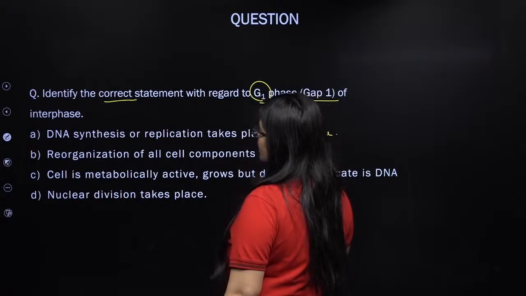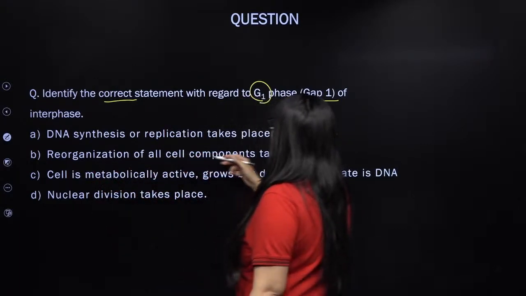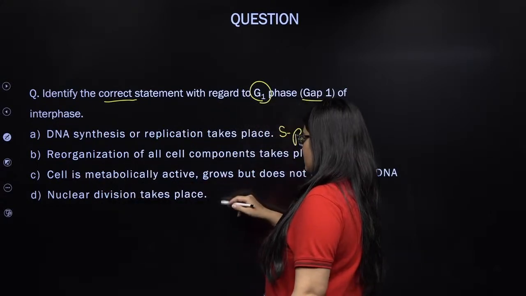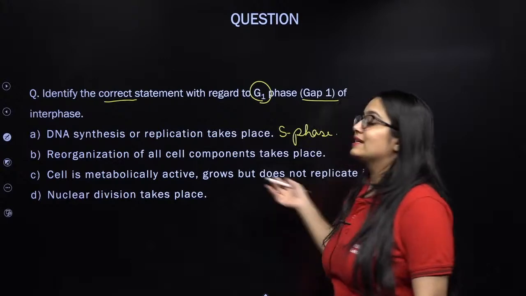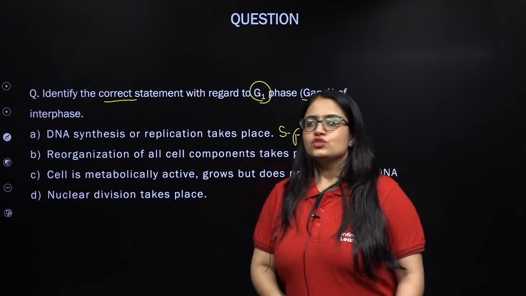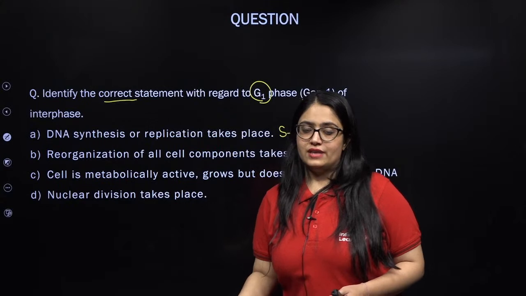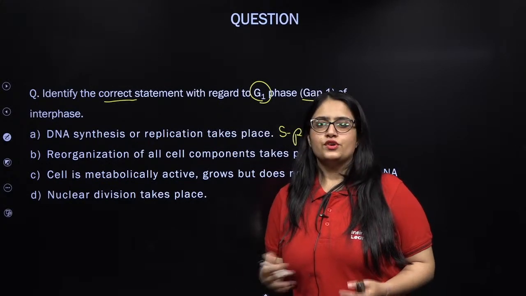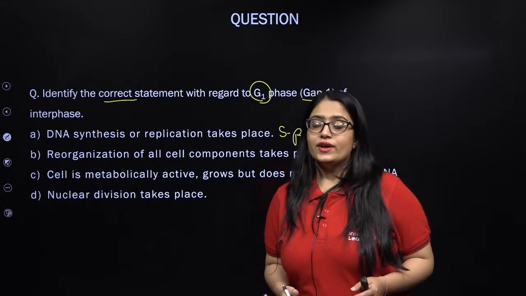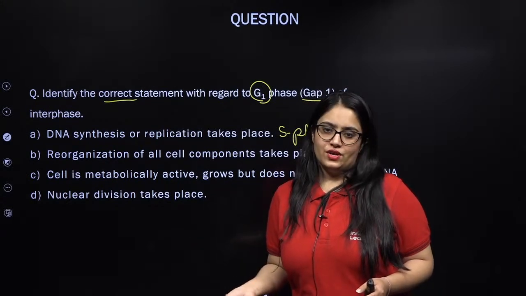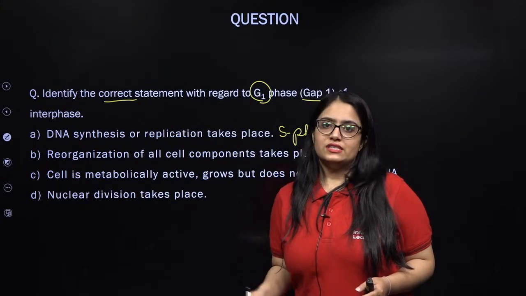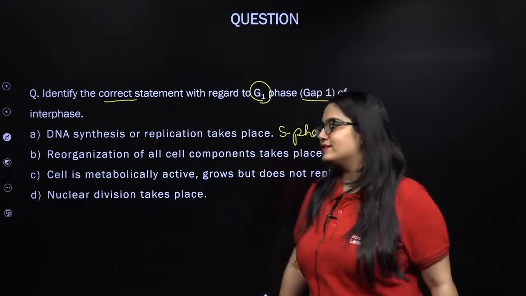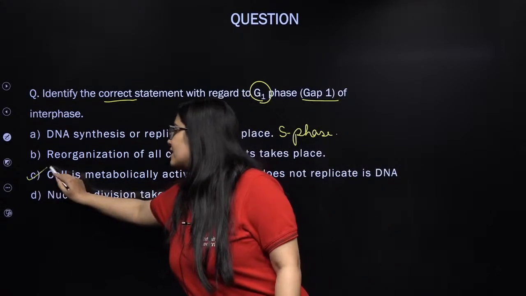Now let us talk about reorganization of all cell components takes place. No. Cell is metabolically active but does not replicate its DNA. That's absolutely correct for G1. So the cell is metabolically active. It is doing anabolism and catabolism, my dear students, to produce something or the other. But the point is, DNA replication, or copying of the genetic material, is not taking place in G1. It will take place just after G1 in S phase. So the cell is metabolically active.